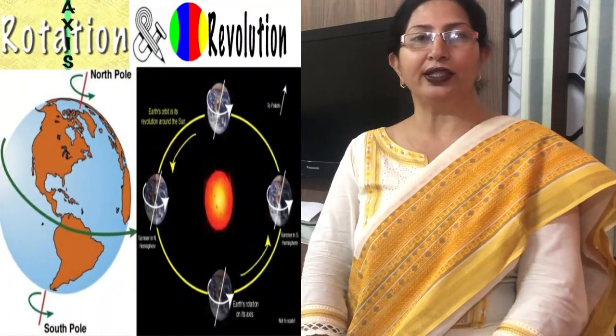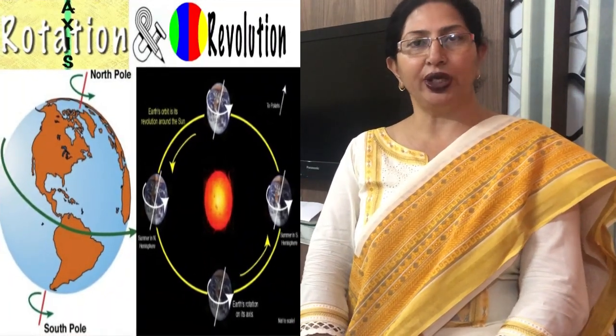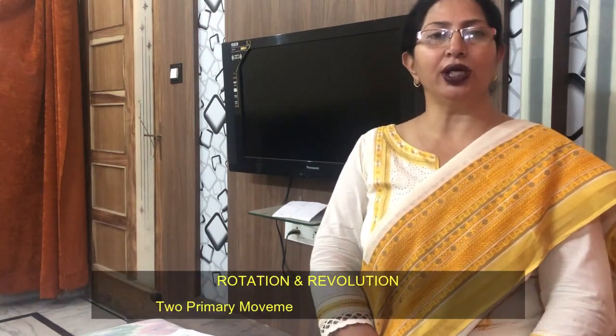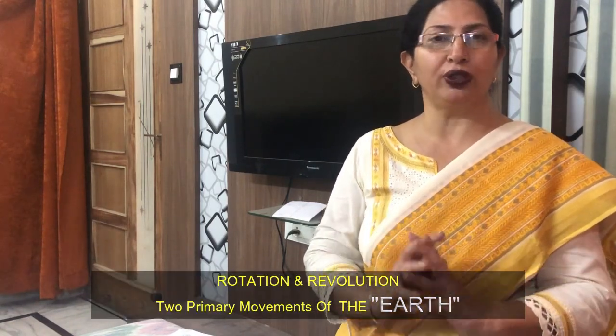So today I will talk about the topic of 9th class. The topic is rotation and revolution. Rotation and revolution are the two primary movements of the earth. Rotation is when earth moves on its own axis. As all of you have seen the spinning top, when we revolve it, it moves on its axis. In the same way, the earth moves on its own axis in the rotation.